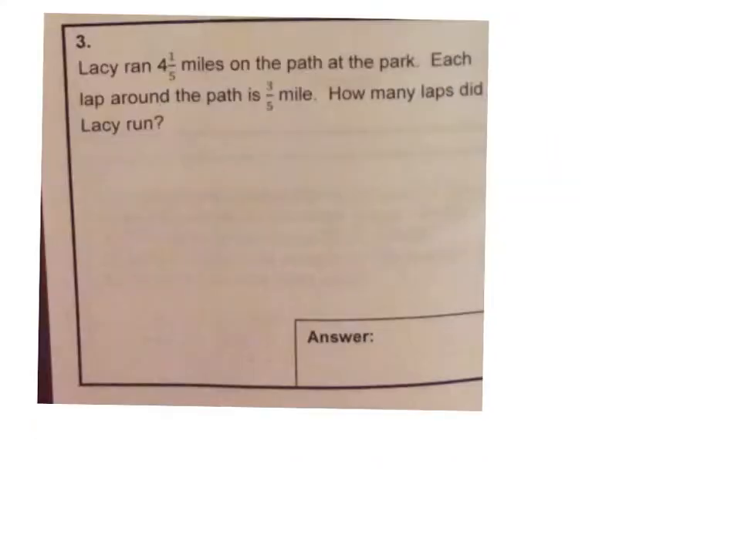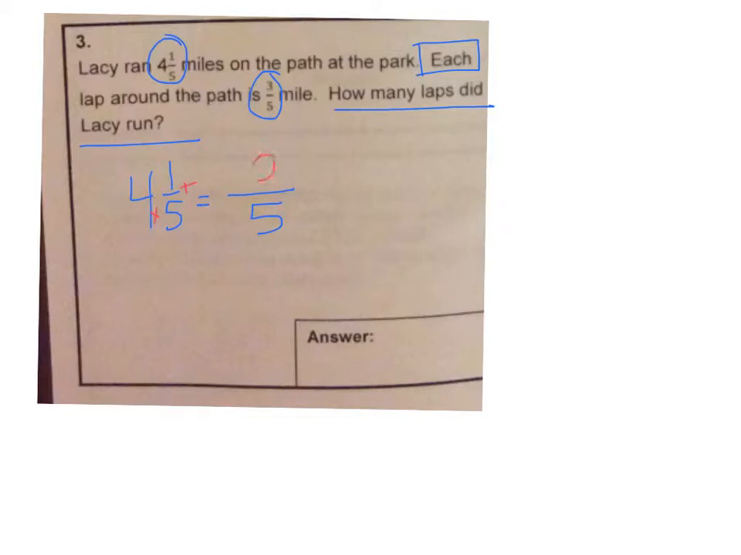Number 3, Lacey ran 4 1/5 miles on a path at the park, so that's a number we would want to circle. Each lap around the path is 3/5 of a mile. How many laps did Lacey run? There are a couple ways we could do this. First, 4 1/5 is equal to how many fifths? We say 4 times 5 is 20, plus 1 is 21 fifths. If they went 21 fifths in total, we'd have to figure out how many laps that is.